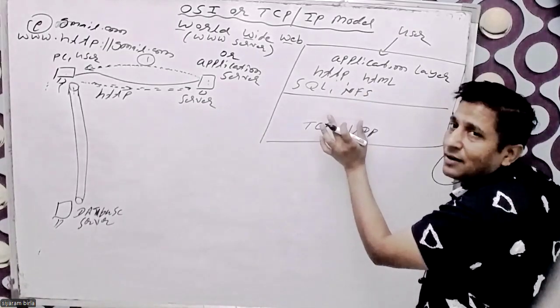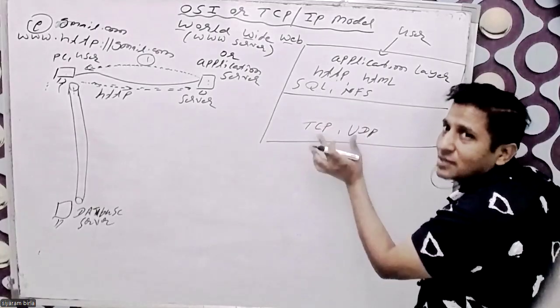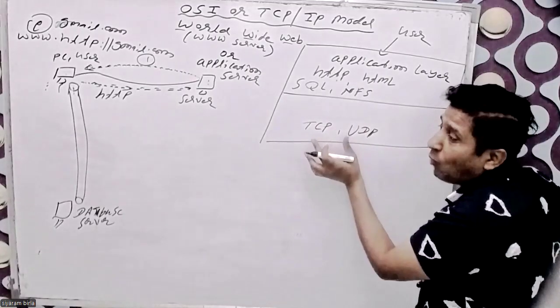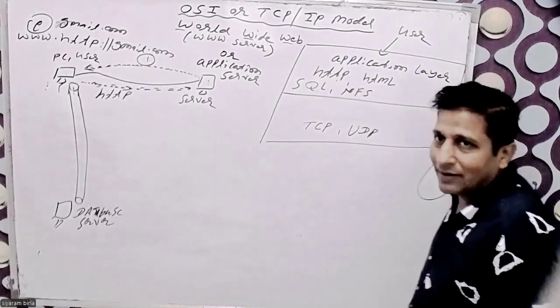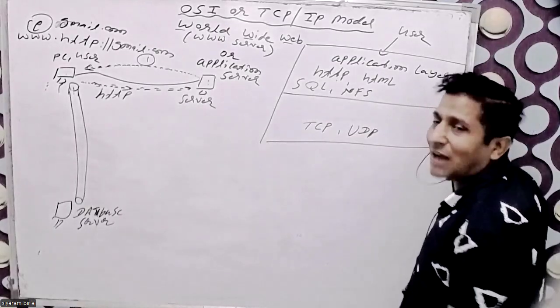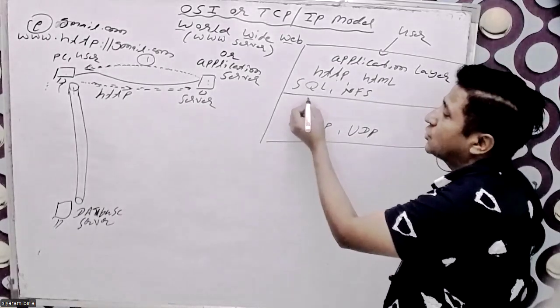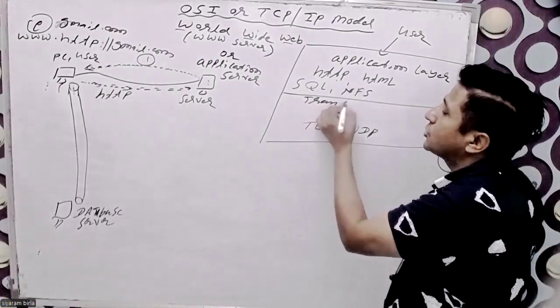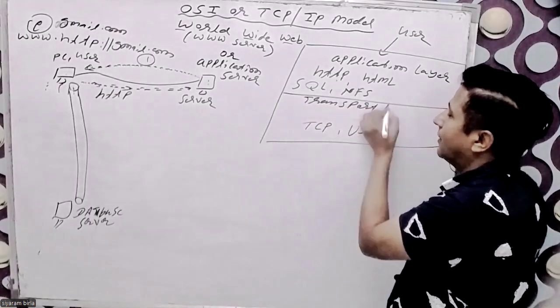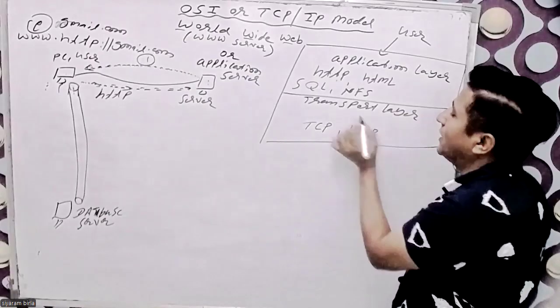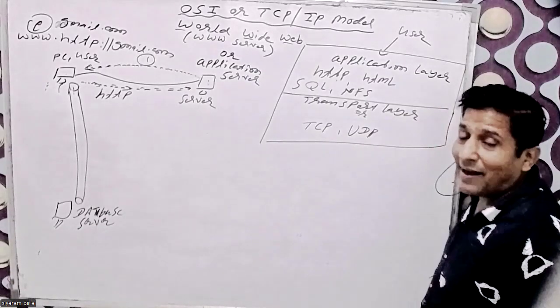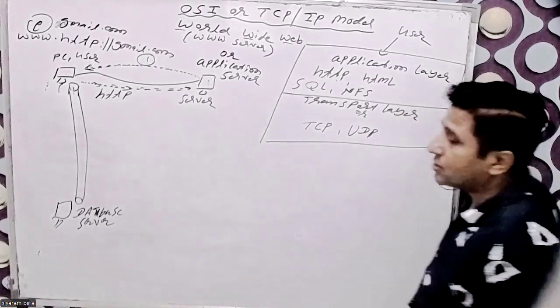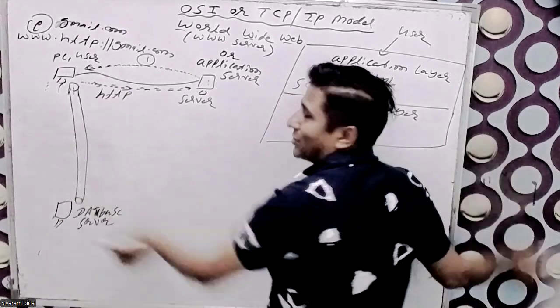Before sending the data, I'm using the service, which means now I'm communicating with the transport. That is called the transport layer. Another name for it is that it communicates host to host.